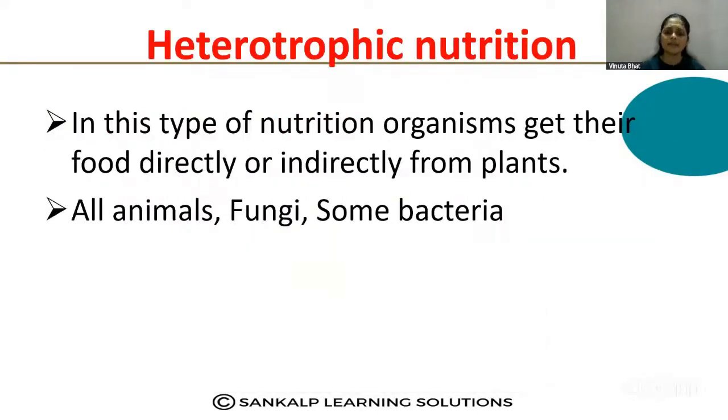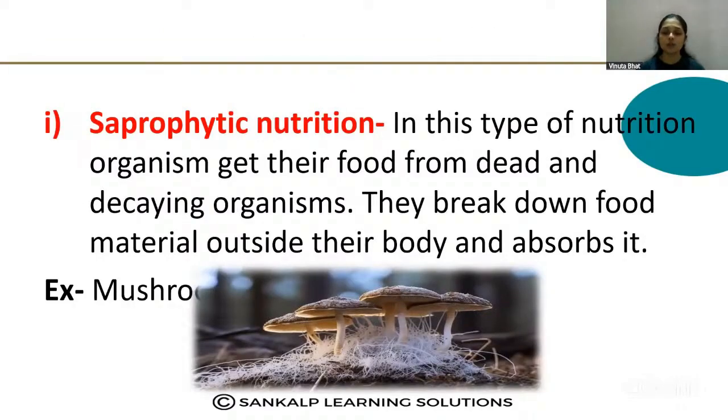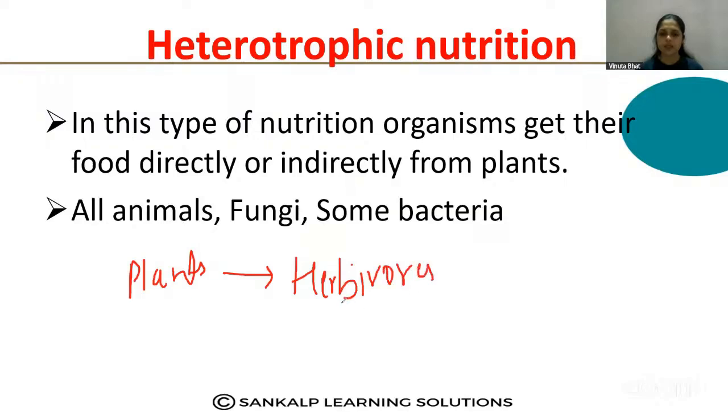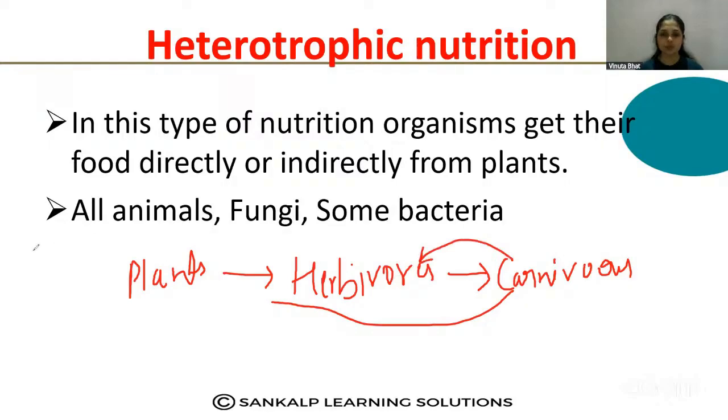So in this heterotrophic nutrition, you can find herbivores and carnivores. Here plants are the autotrophs, and herbivores directly depend on the plants, and the carnivores indirectly depend on the plants but directly depend on these herbivores. Okay, so this is also a heterotrophic type of nutrition.